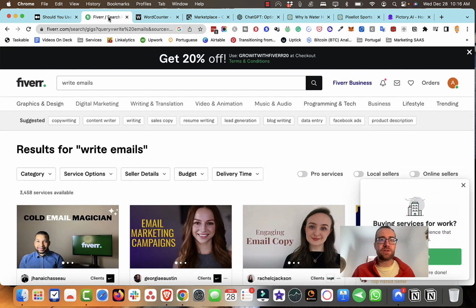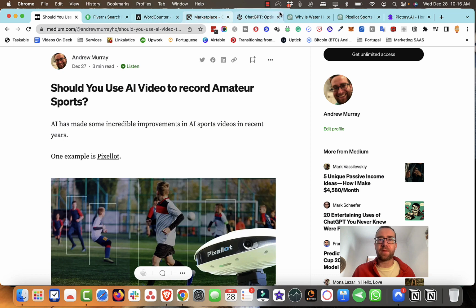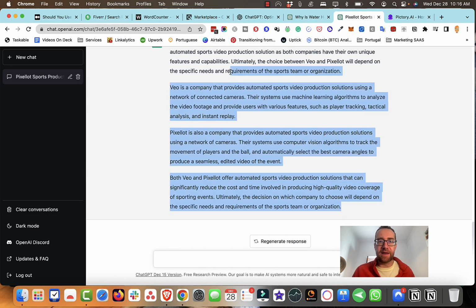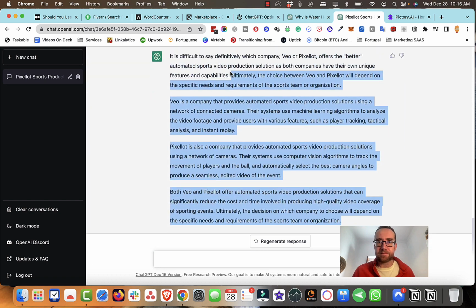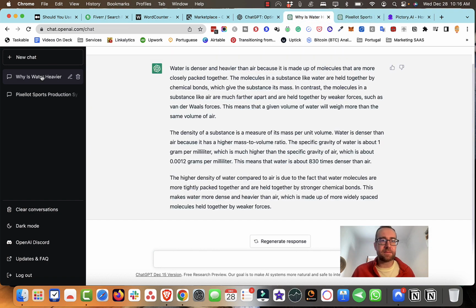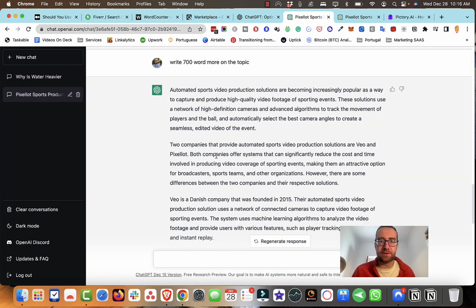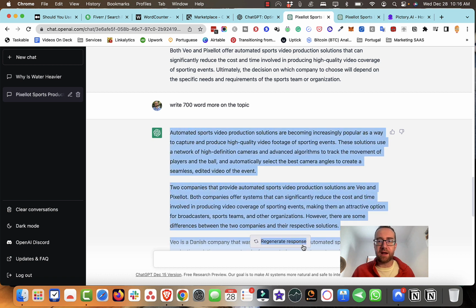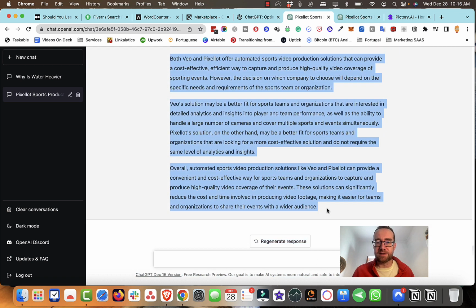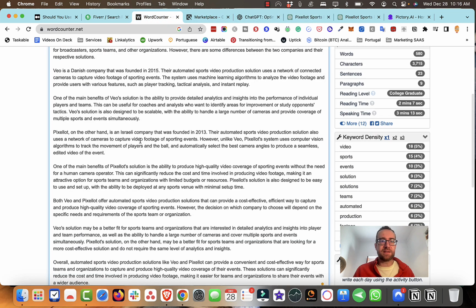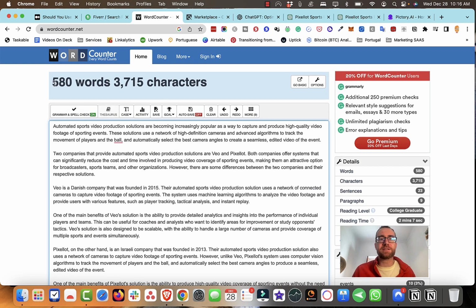So what I'd actually like to do is go back and see how much content we've got now that it's regenerated this. Yeah, so actually that was over here at the bottom. So I'm going to look at this expansion and see how long this is now, in the word counter. So I'm going to paste that in. Okay, that part is about 580 words, so not quite the 700.